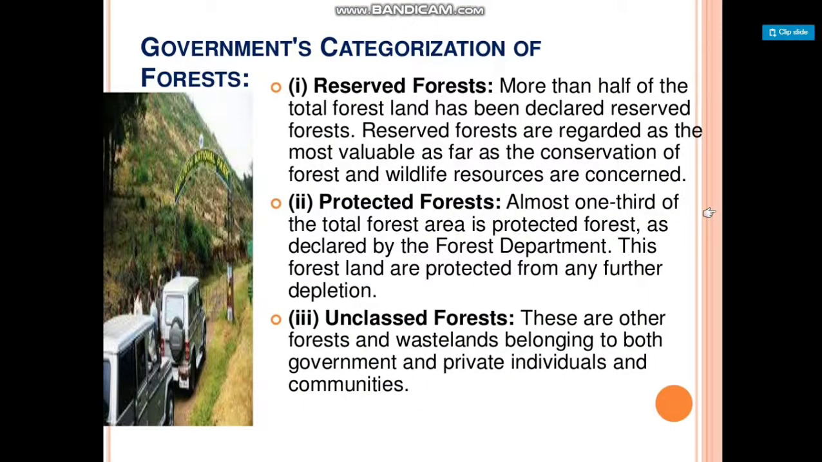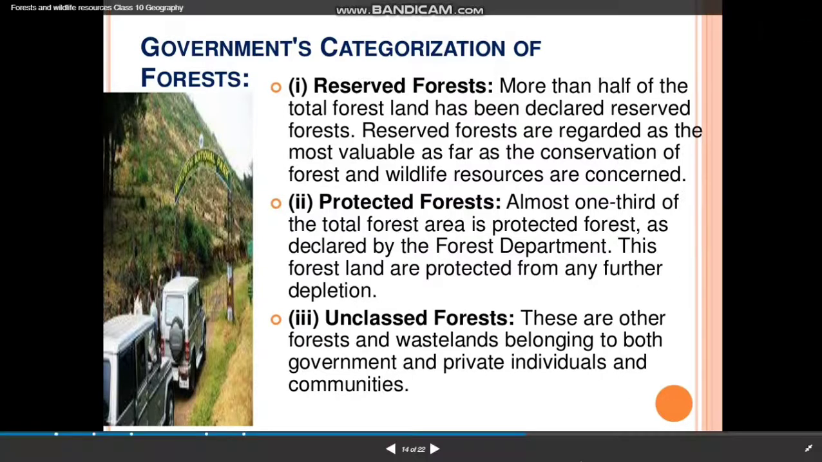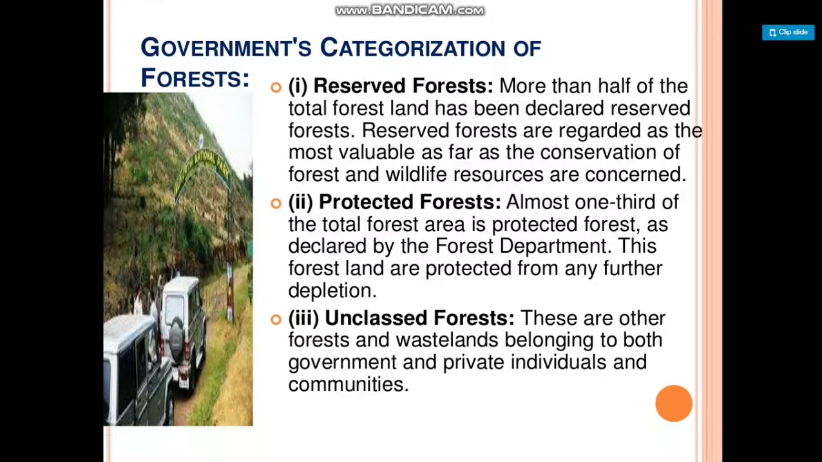The government's categorization of forest: number 1, reserved forest; number 2, protected forest; number 3, unclassed forest. Reserved forests: more than half of the total forest land has been declared reserved forest. Reserved forests are regarded as the most valuable as far as the conservation of forest and wildlife resources are concerned.